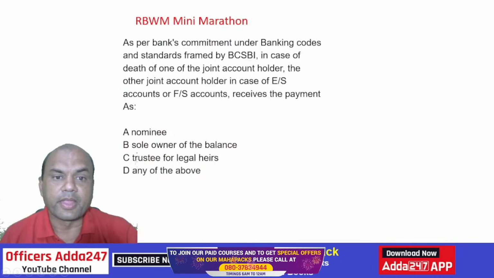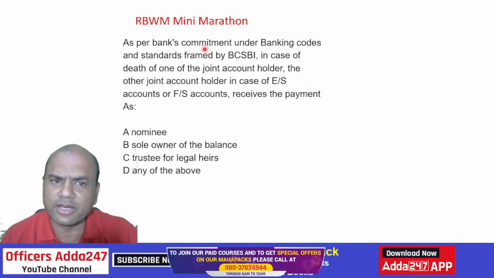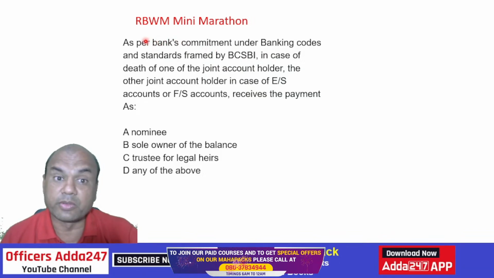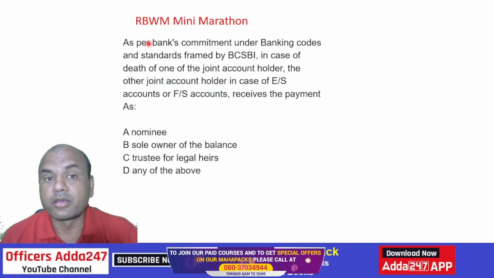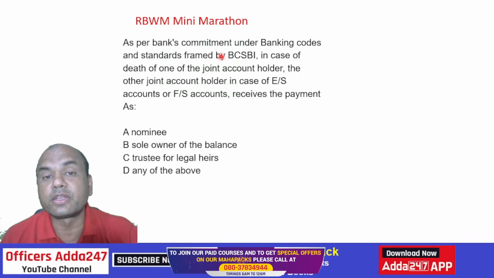First one. As per the bank's commitment under BCSBI, meaning the Bankers Code and Standards framed by BCSBI. As per, we'll read it faster, because we have to cover almost 50-60 questions. We'll be doing it fast because the more questions we do, the easier it is for you in the exams.